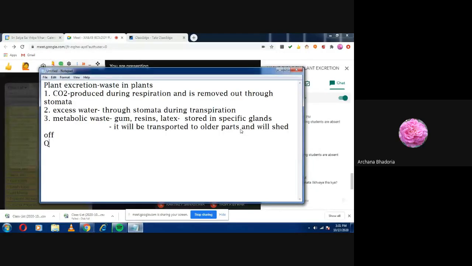So now the question is, how do plants get rid of their waste? This question is given in the book also. Okay, this is the question. So we have completed the life process now. Now your duty, children, is to read all the questions of the textbook.